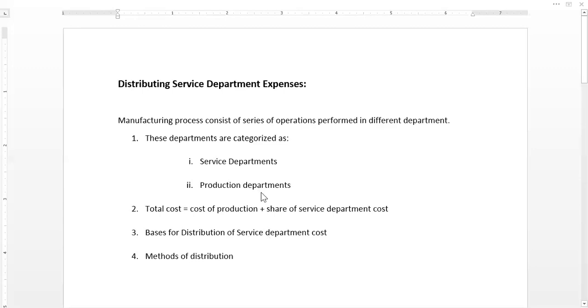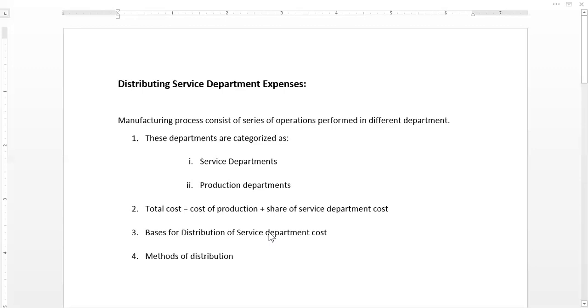So if the production department is asking for more purchasing, the more purchasing department cost will be allocated to that department. If they are asking for less purchase, the less purchase cost will be allocated to that department. So the base of allocation can be the number of purchase orders. Whichever department is asking for more purchases, the production department requires material. If they are asking for more material of different kinds, with more processing required by the purchase department, more cost will be incurred with respect to that department. So more cost will be allocated to that particular department.